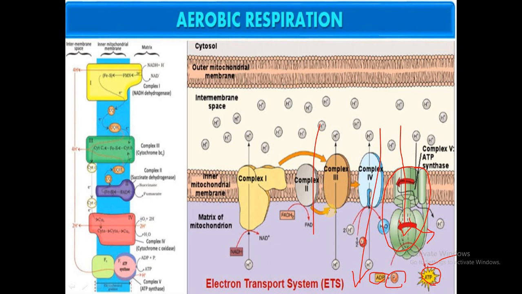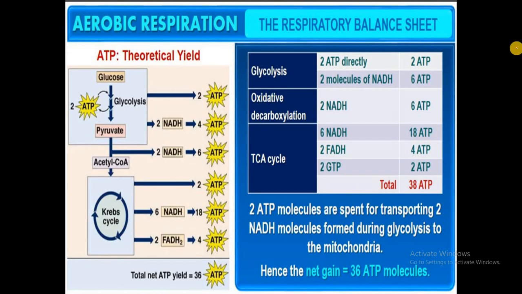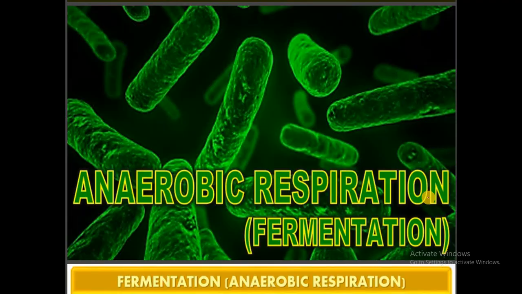So this is how ATP synthesis is coupled with the oxidation of NADH2 and FADH2 in the electron transport system. This is all regarding the electron transport system, the last step of aerobic respiration. And this is the balance sheet. In glycolysis, we have 8 ATP molecules, from NADH2 and direct synthesis; in the oxidative decarboxylation we have 6 ATP, and ultimately in the TCA cycle we have 24. So at the end of aerobic respiration, how many ATP molecules do we have? 38 ATP molecules. So this is all about aerobic respiration.